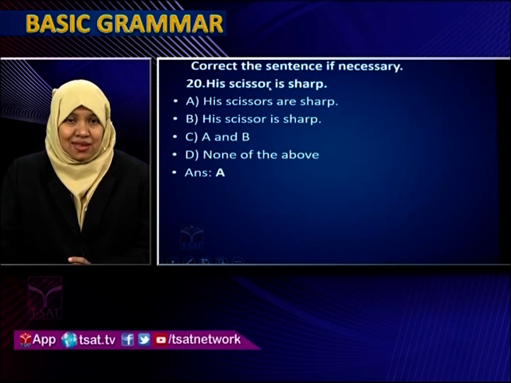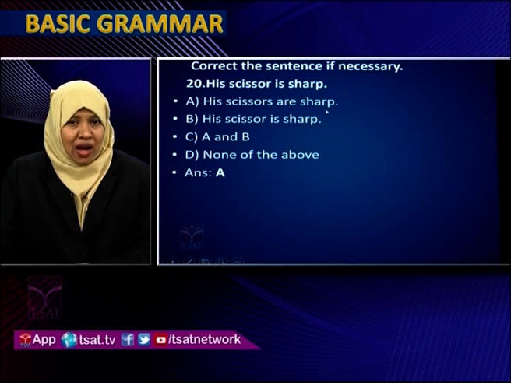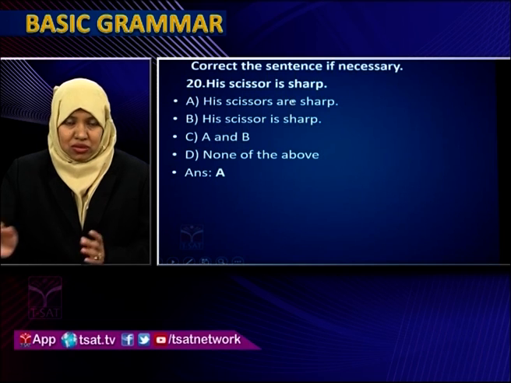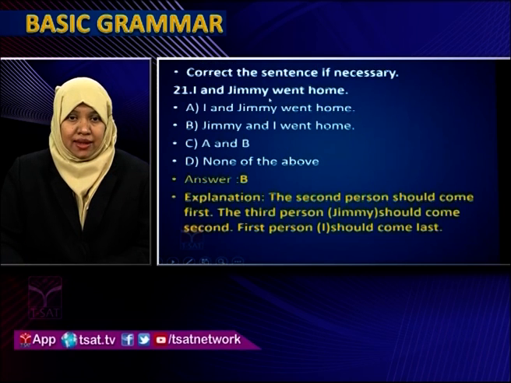So here, his scissor is sharp. When you are talking about one scissor, you should still add S. The correct option is his scissors are sharp, not is, and not without S. Correct option is his scissors are sharp. You are talking about one scissor only, but you have to use scissors, the plural form, always in this sentence.